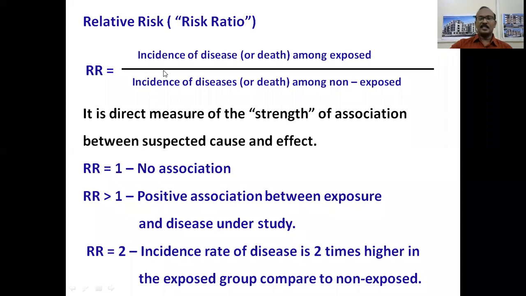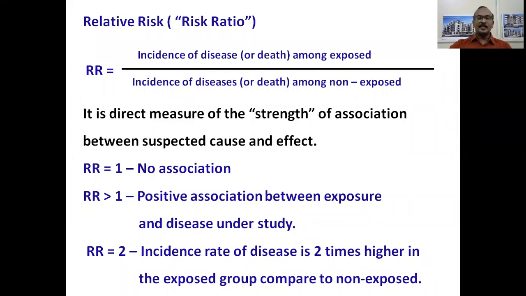So relative risk is incidence of disease or death in the exposed divided by incidence of disease or death among the non-exposed. So what does it do? It is a direct measure of the strength of association between the suspected cause and effect. So if the relative risk is 1, it means that there is no association between the risk factor and the outcome, or cause and effect. If it is more than 1, there is a positive association between the exposure and the disease under study.